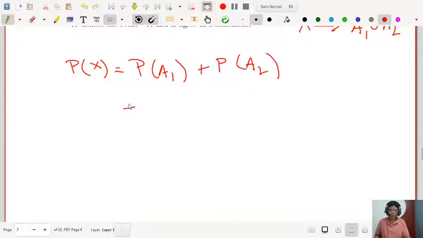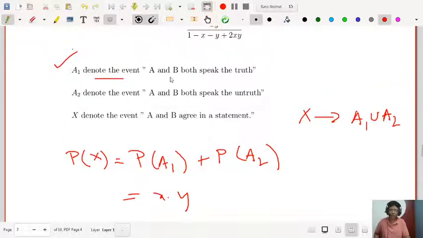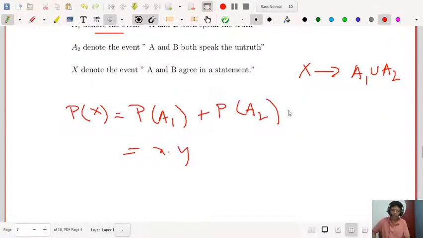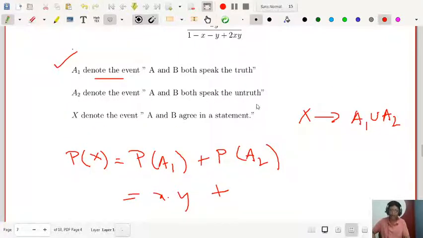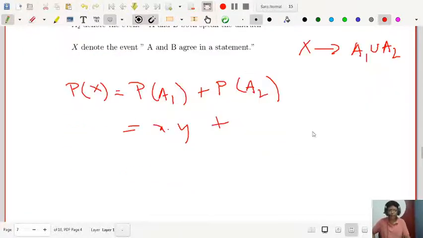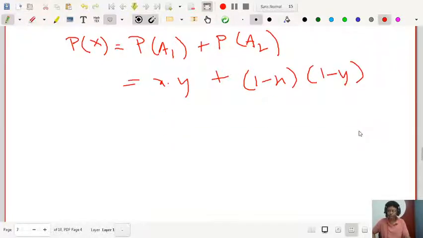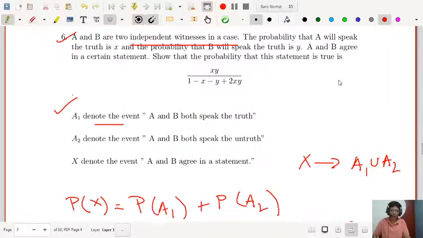That is, both speaking the truth, probability of A and probability of B, that is X and Y. And A2 is the event that both are lying. This is also independent, so the complementary probability is 1 minus X into 1 minus Y. Clear? Now what you have to find out? You know that A and B agree in a statement.